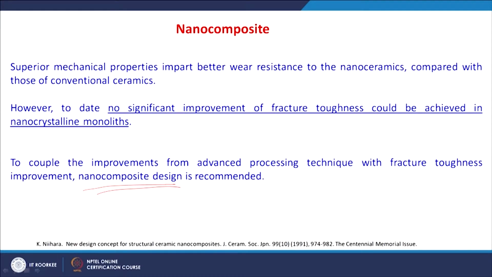So, he proposed initially that a nanocomposite design is much recommended to have an improvement in the properties, particularly the combination of fracture toughness and hardness. If you have such a mechanical property improvement that includes the fracture toughness improvement also, then you may expect an improvement in the wear resistance. So, let us see certain examples of these nanocomposites.